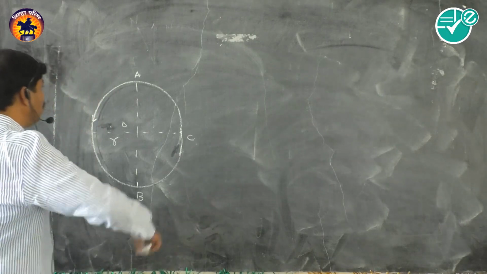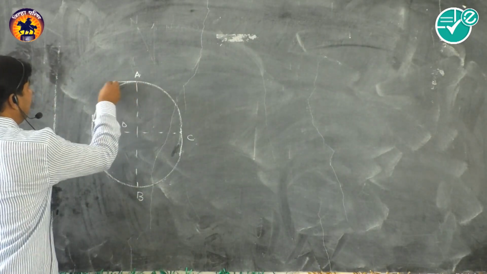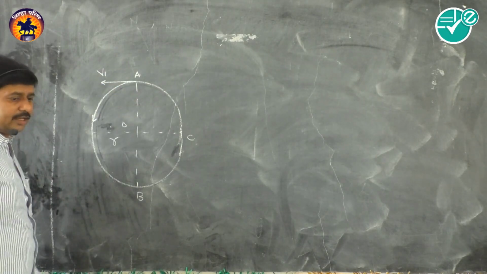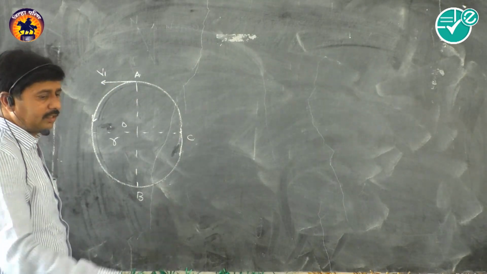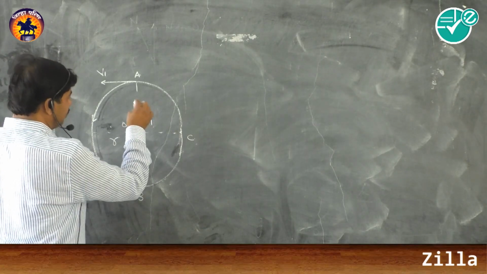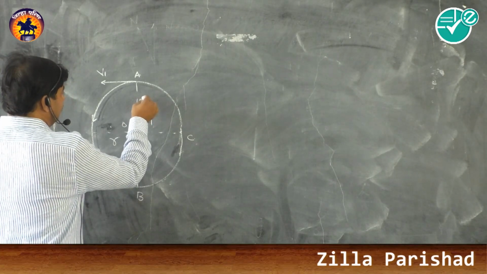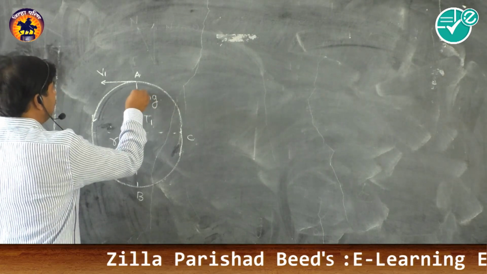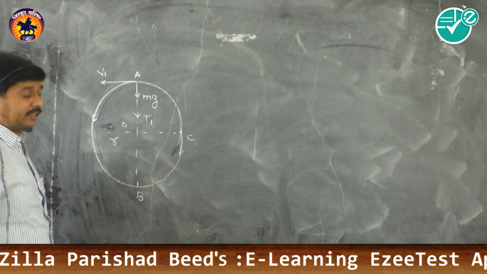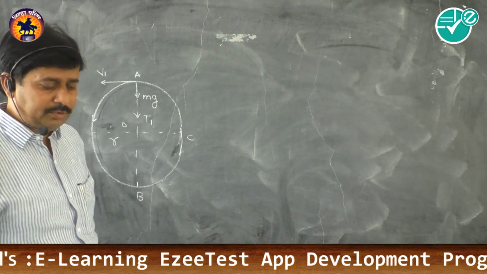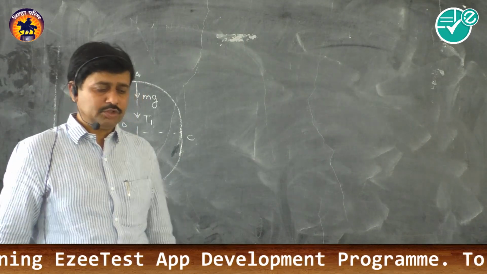Suppose the linear velocity at point A is v1. Here the tension along the string will be T1, acting in the vertically downward direction, and the weight will also act vertically downward. It will be mg, the weight of the ball or object performing this vertical circular motion.